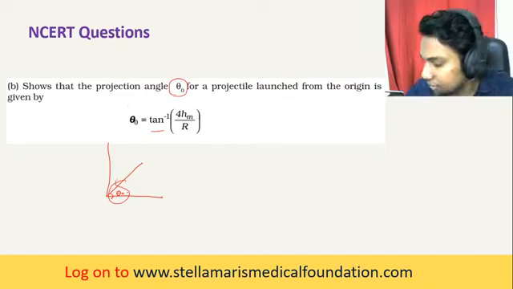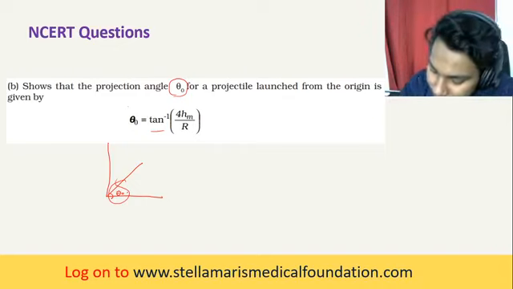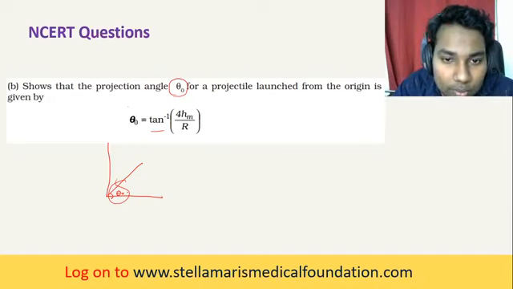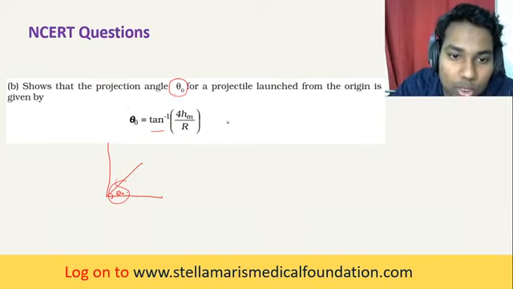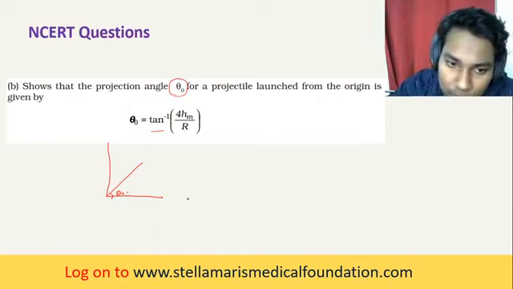Okay, thank you students. So they're asking that the angle of projection from the origin is equal to tan inverse of 4 by r.